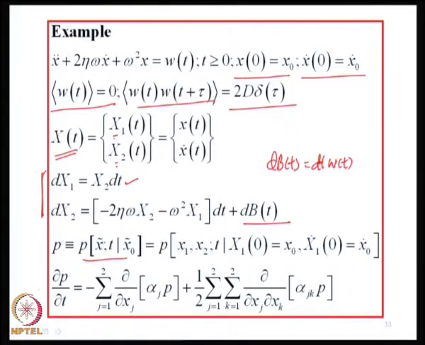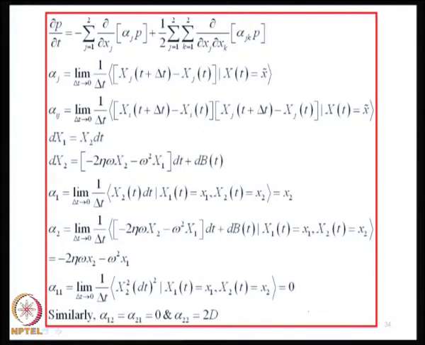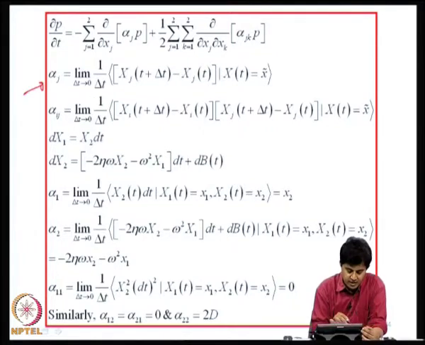Now, the evolution equation for the probability density function, the TPDF, is shown here, and now to proceed further I have to find these alpha j and alpha ij. How do we do that? Alpha j is the limit of delta t going to 0, 1 by delta t, the incremental condition x of t equal to x tilde, and alpha ij is actually xi of t plus delta t minus xi of t into xj of t plus delta t minus xj of t, conditioned on x of t is x tilde.